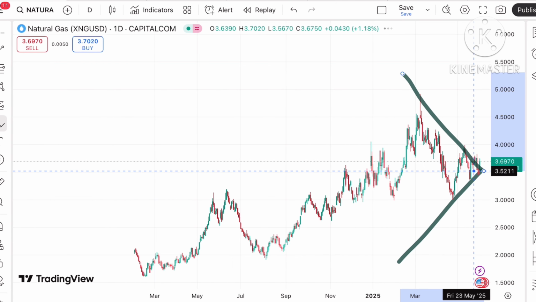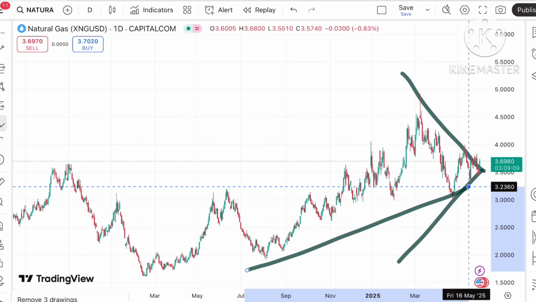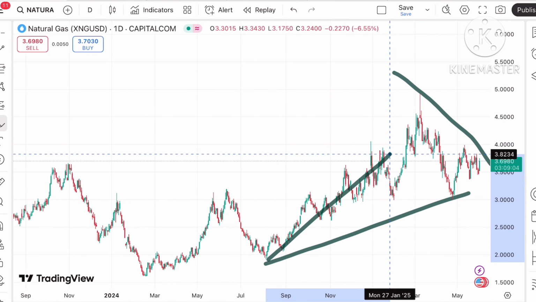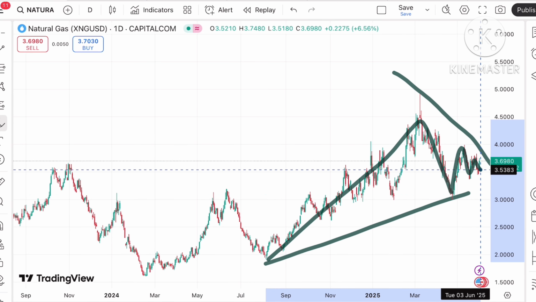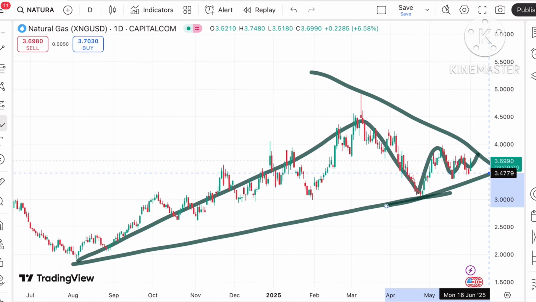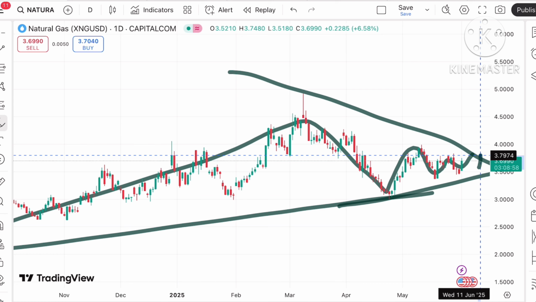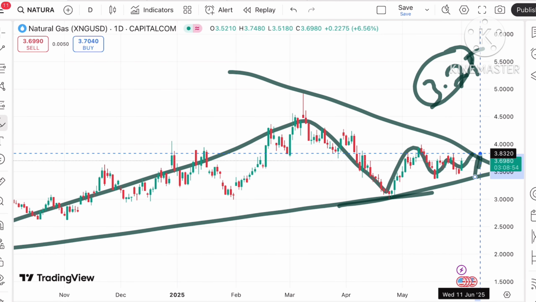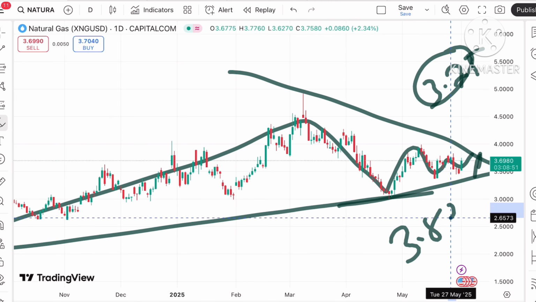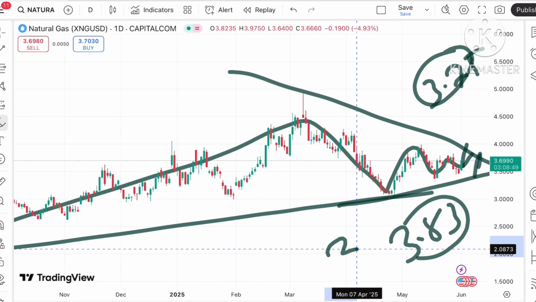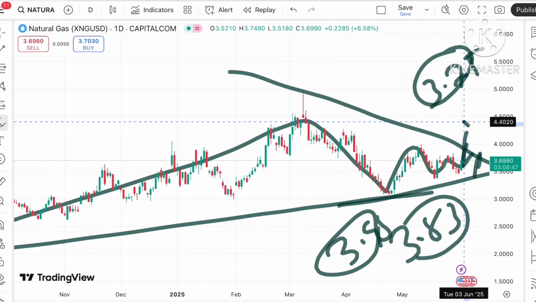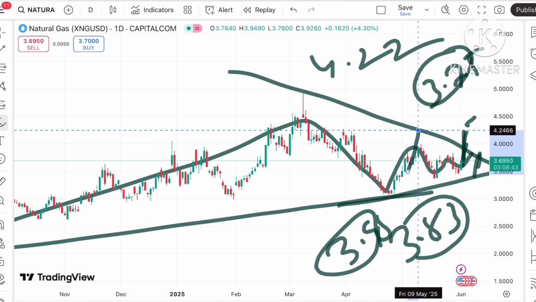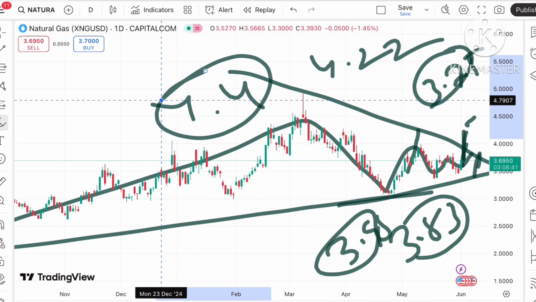There is a trend forming, so you have to understand and follow the trend. There is a continuous upside but a narrow pattern is there. If it sustains above a level of $3.75, there will be chances that this pattern can break and move above 3.83 and then to 3.98, and this pattern will break towards the upside and can go towards $4.22, and from there 4.4 and then further upside.